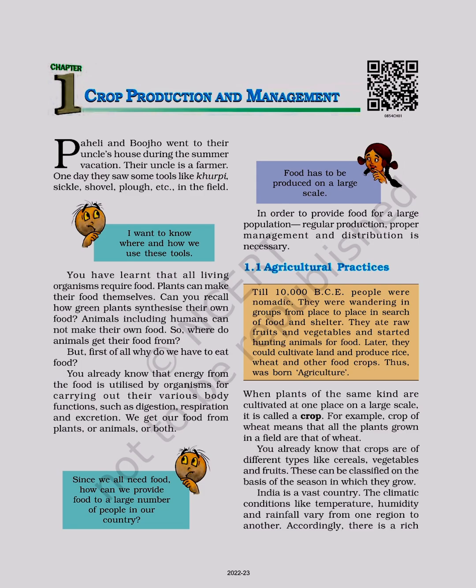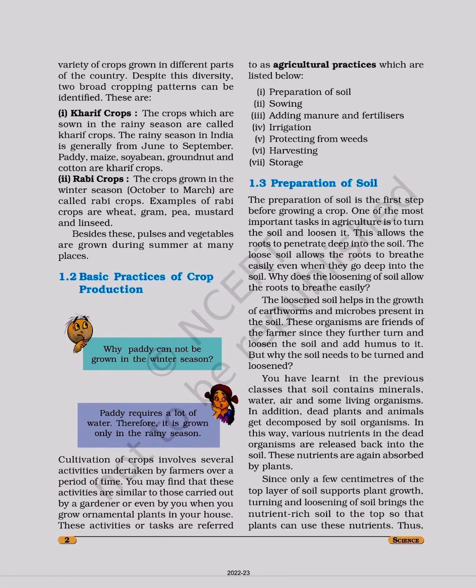India is a vast country. The climatic conditions like temperature, humidity, and rainfall vary from one region to another. Accordingly, there is a rich variety of crops grown in different parts of the country. Despite this diversity, two broad cropping patterns can be identified. The first one is kharif crops.